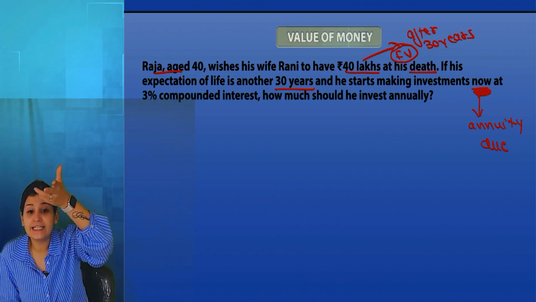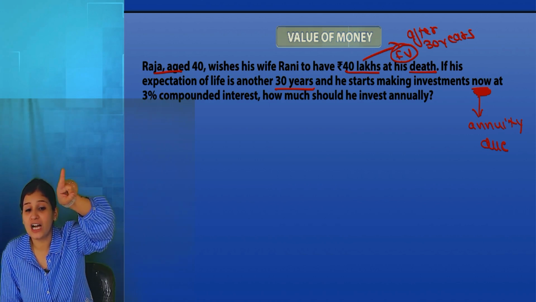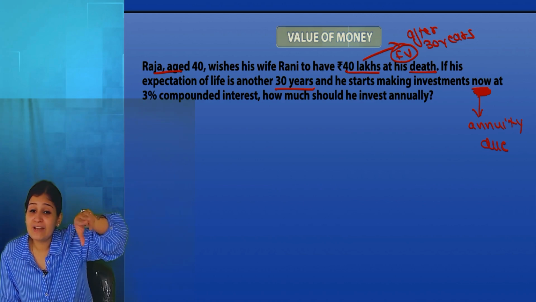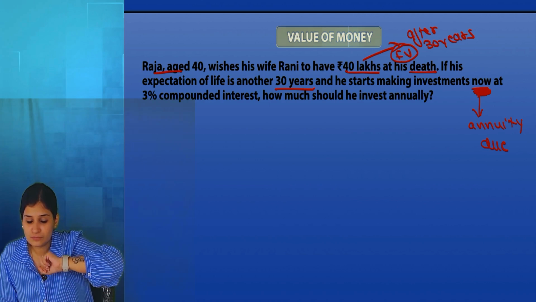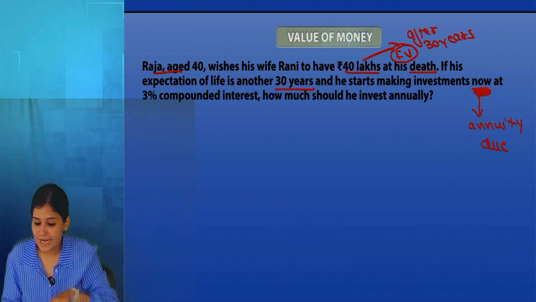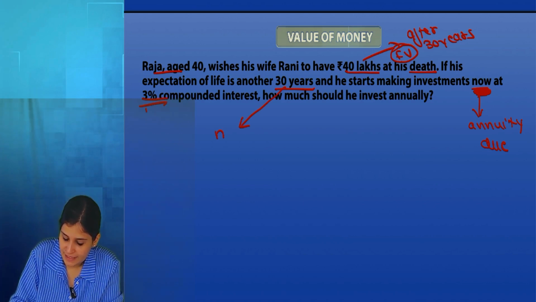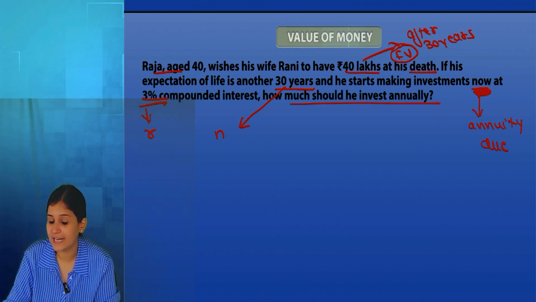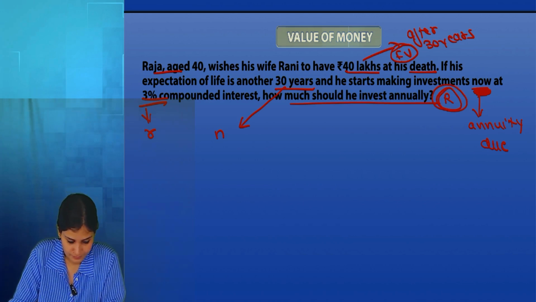This 40 lakh, if the person wants his wife to have at his death, after 30 years, he wants this 40 lakh of rupees, right? So 40 lakh becomes my future value. And the investment starts from today. So it is annuity due. Yes or no? Yes, ma'am. And for 30 years, so this is my N. At 3% compound interest, that's my I. How much should he invest annually? So we are trying to find out R. Yes or no? Yes, ma'am.